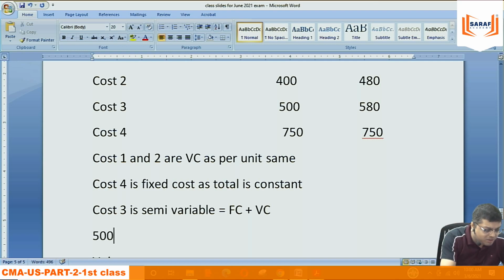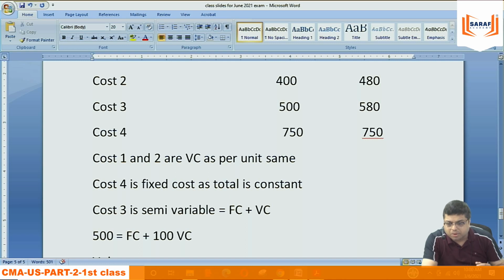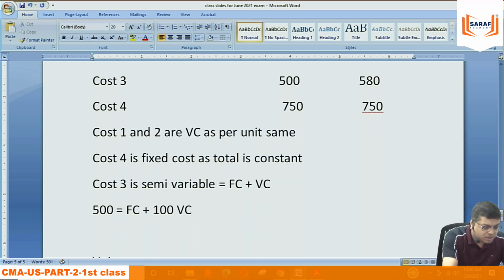I can say 500 equals fixed cost plus 100 into variable cost. Because in 500 there is some fixed portion I don't know, and there is a variable portion which is based on 100 units.